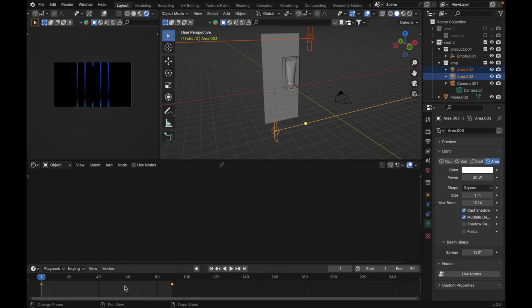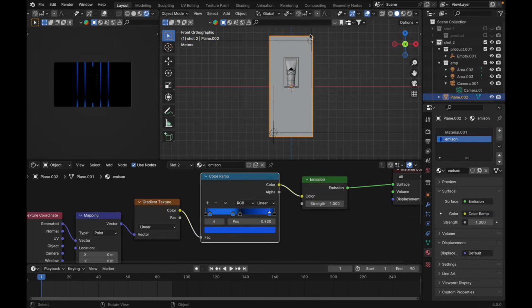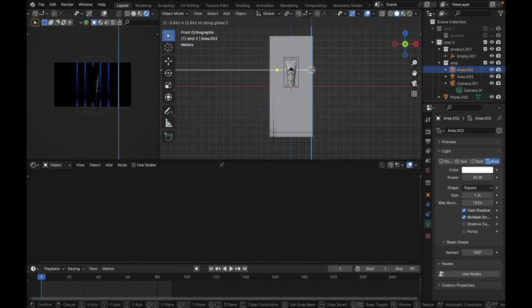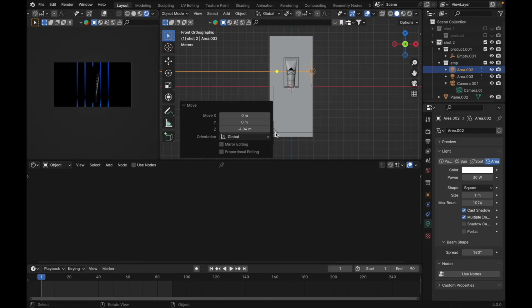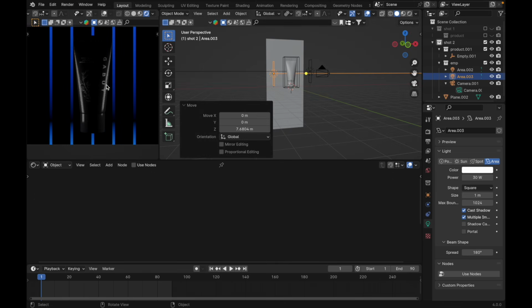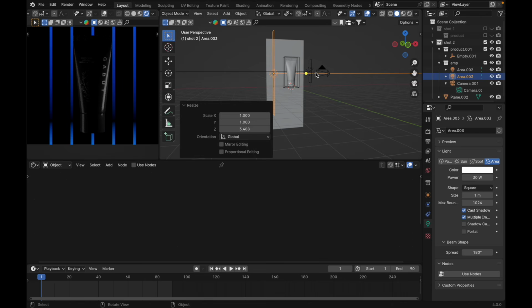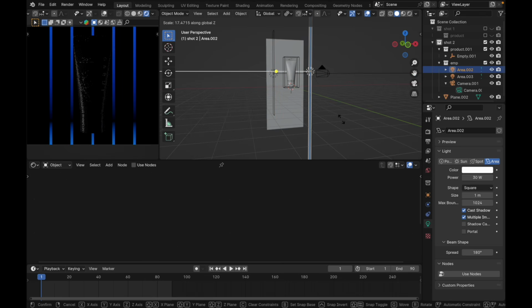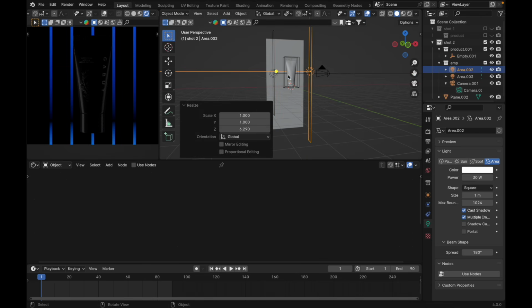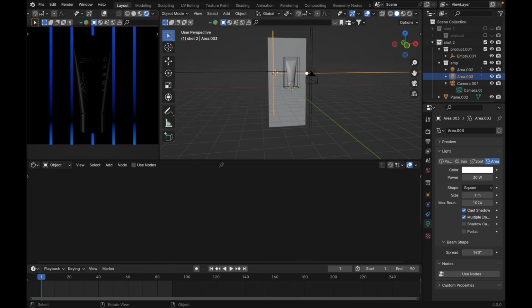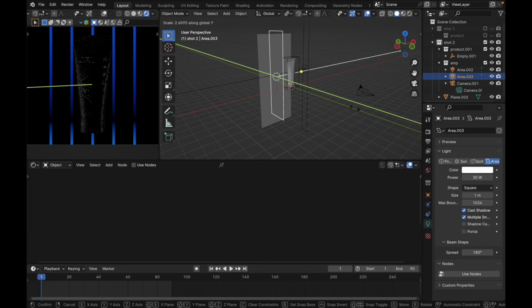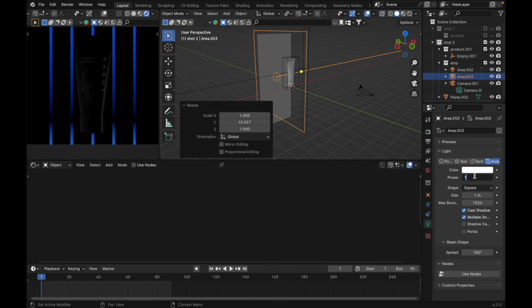Select our camera, press G, Y, just put it somewhere here. I guess this area light, select here, delete the keyframe. Let's move this one. We need to light our product. S, Z, just like this. S, Y, we need to scale it like this, I guess. And let's change the power to